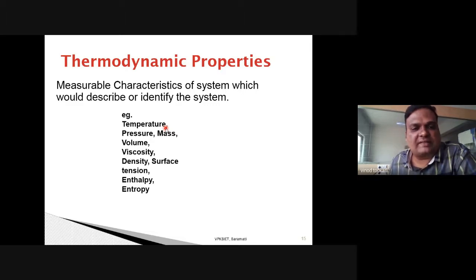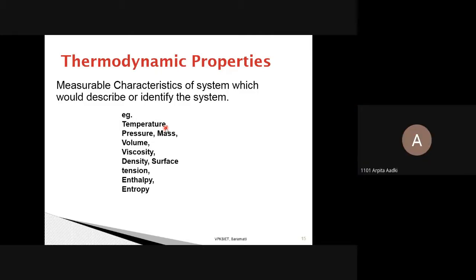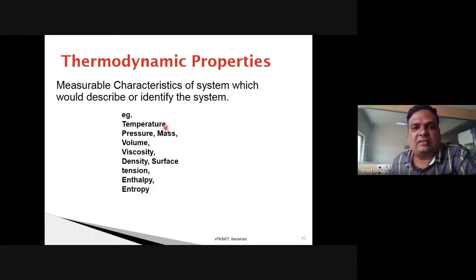Okay, can anyone tell me the conversion? Can anyone tell me how we convert degree Celsius into Kelvin? Add 273. Excellent. Add 273. So if I say 0 degree Celsius, it means 273 Kelvin.